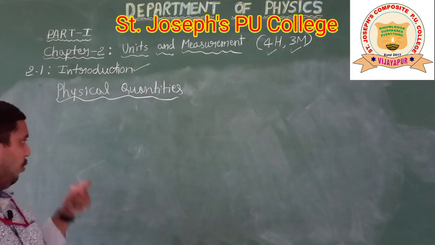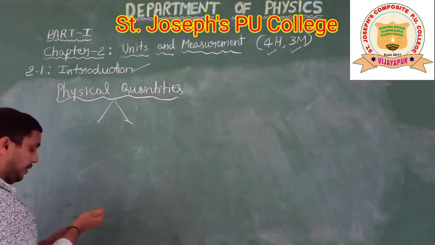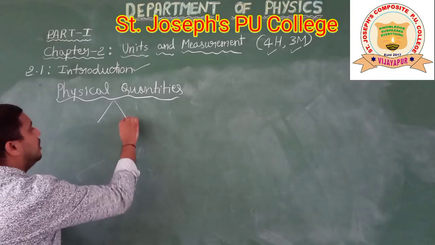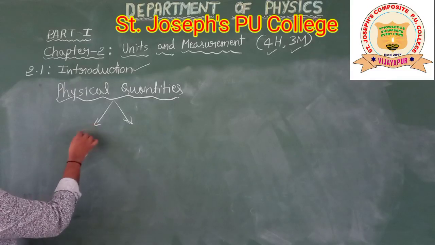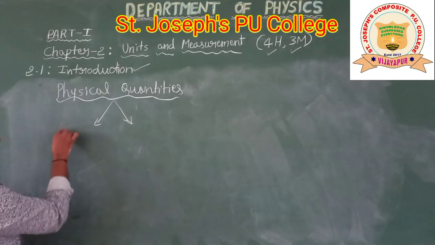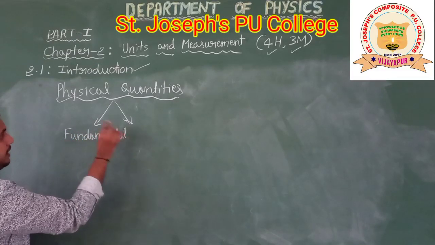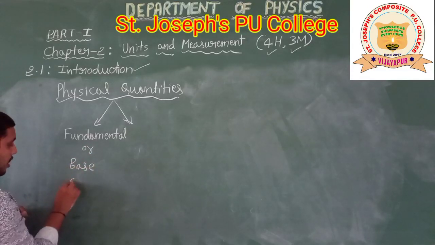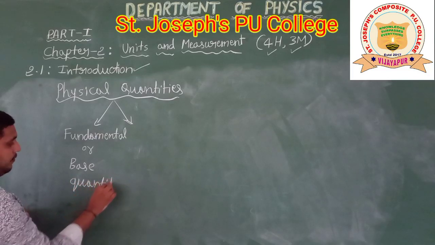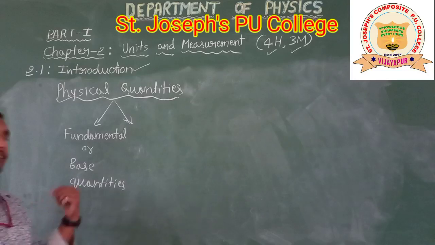Now let us see what types there are. In one way, the physical quantities are classified into two types. One is fundamental quantities, or base quantities, or basic quantities.